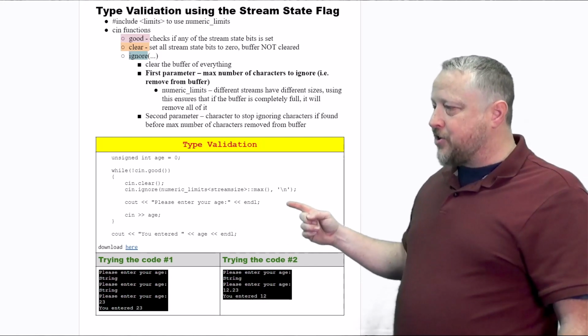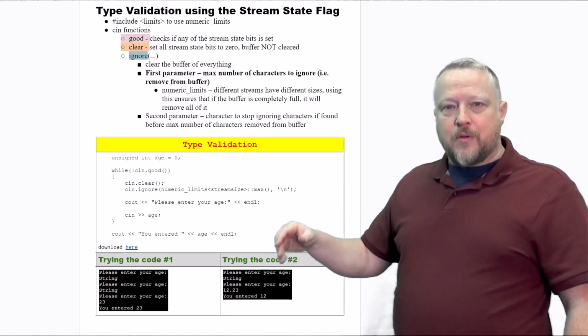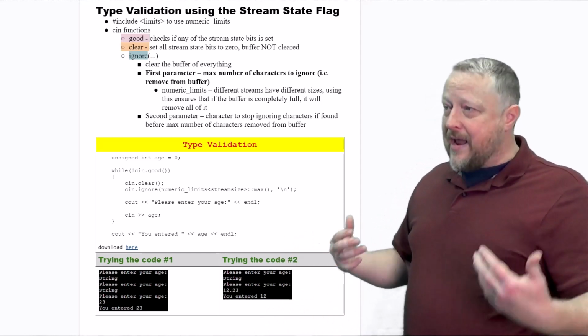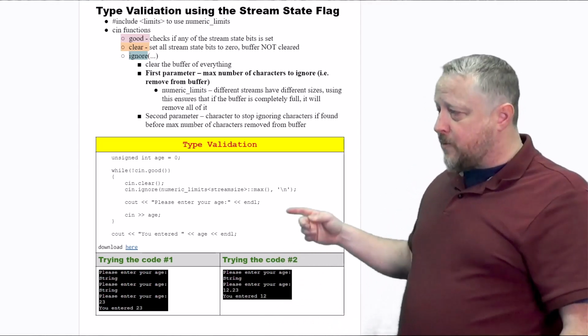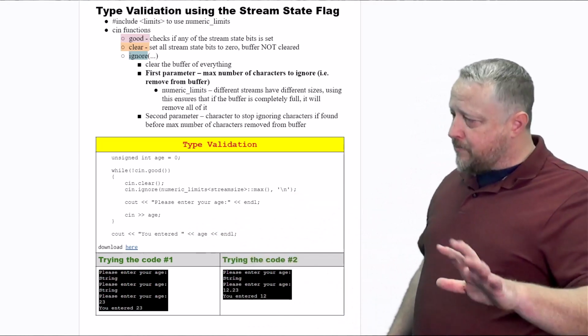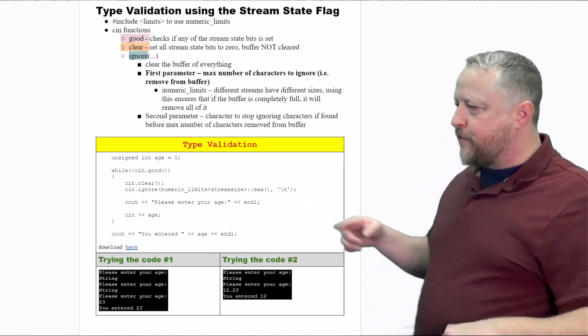The \n also is where the character stops reading from, and the \n is basically either when we hit the enter sign or the end of a string, which is \0, so be careful with that. So \n will work fine with cin, but maybe not for float. So we'll talk about that, so be careful about that part.